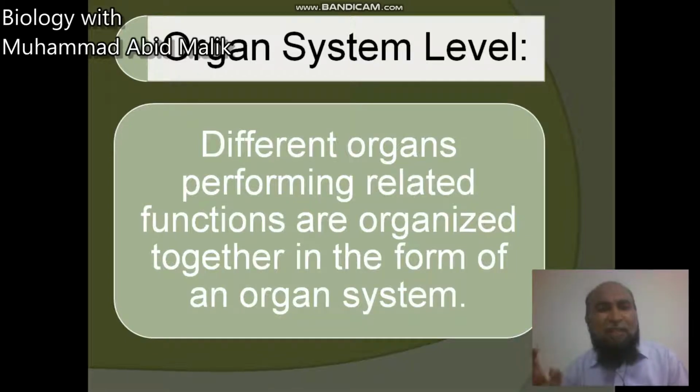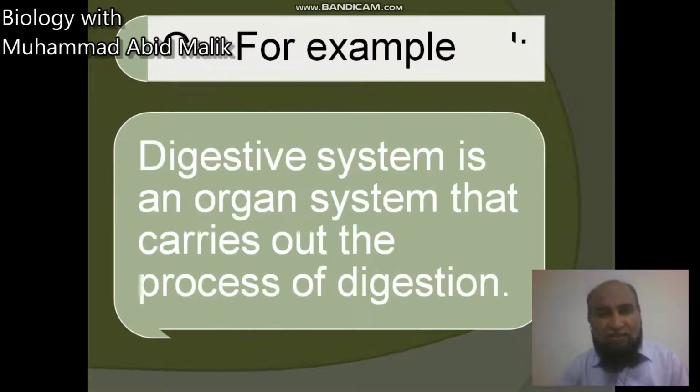Organ system level: different organs performing related functions are organized together in the form of an organ system. Very simple. When cells make a group and this group performs the same function, that becomes a tissue. When two or more tissues combine and perform a similar function, that becomes an organ. Similarly, organs combine and perform a similar function, and that is termed the organ system level. Different organs performing related functions are organized together in the form of an organ system.